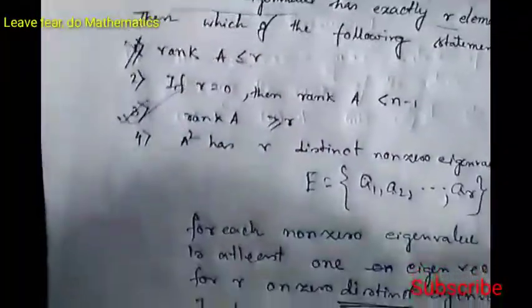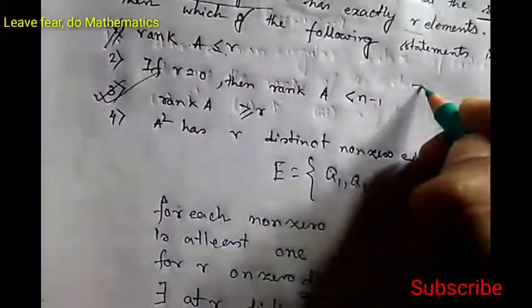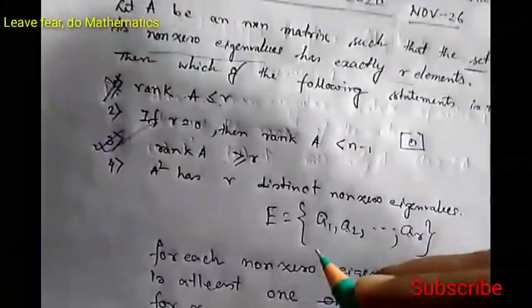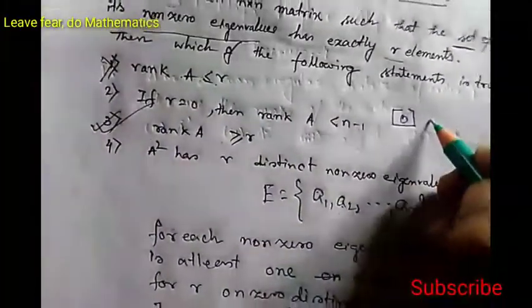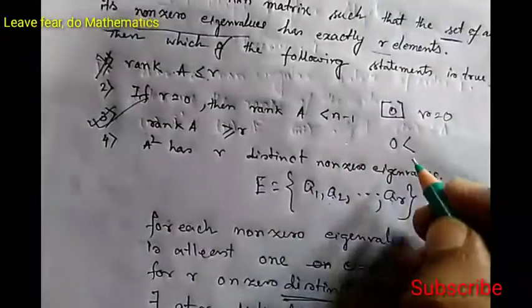Now we will look at option 2. If r is equal to 0, then rank of A is less than n minus 1. Here we should consider the 1 by 1 matrix 0. Here r is obviously 0, with no non-zero eigenvalues, and the rank is also 0. Since it is a 1 by 1 matrix, n is equal to 1, so 1 minus 1 equals 0. So 0 less than 0 is also not possible. So option 2 is discarded.